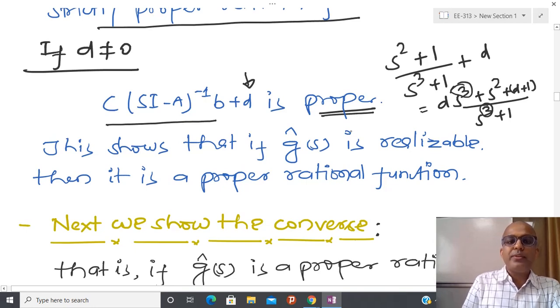So up to now we have seen that if I know the G inverse S, then I can guarantee that whatever function comes into the picture is strictly proper.